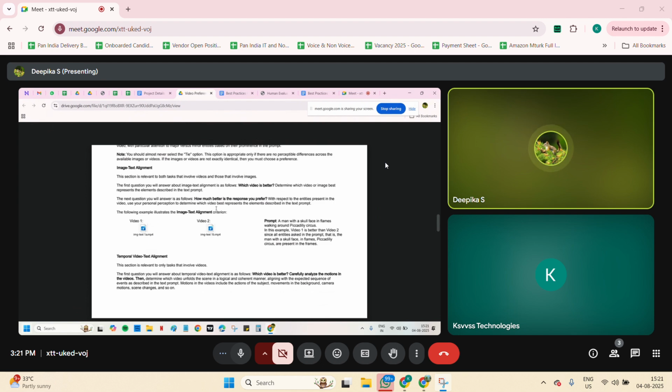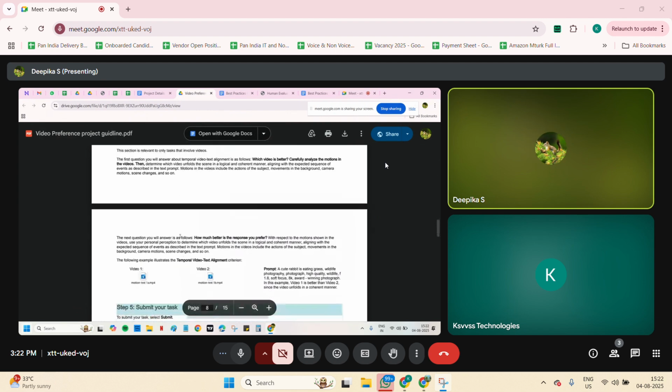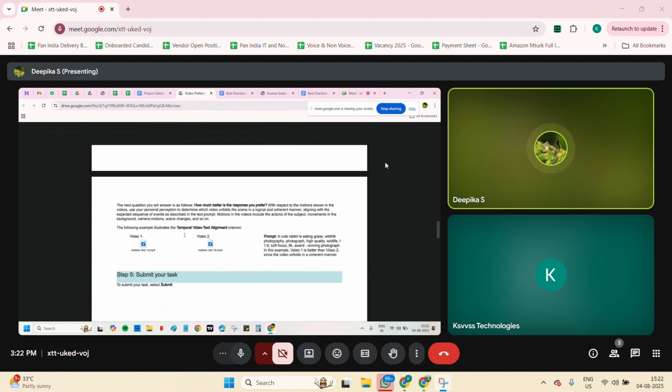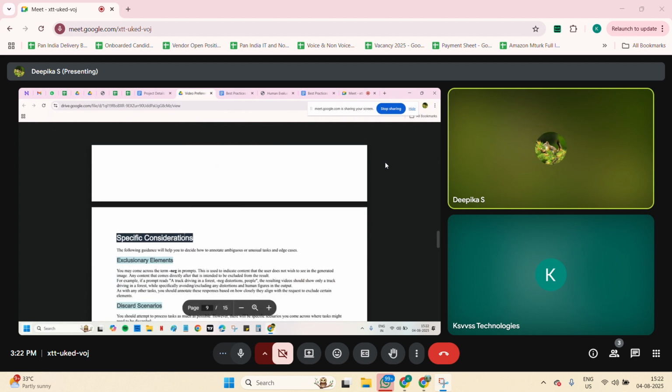Wherever the prompt is necessary, there only we need to check the prompt with the video, and that complete thing should be satisfied. So image and text alignment means whatever they are telling in the prompt, everything should be present over there. If one or two things are missing, then we will not consider that. It will go under slightly better only, not fully satisfied. We'll see the example, so you will get that clarity.